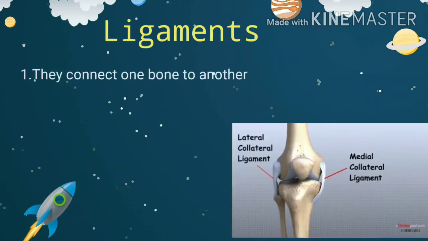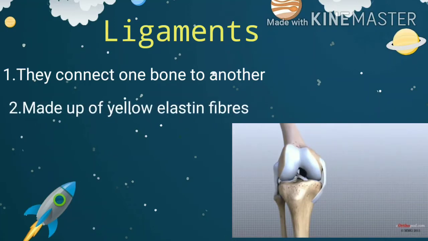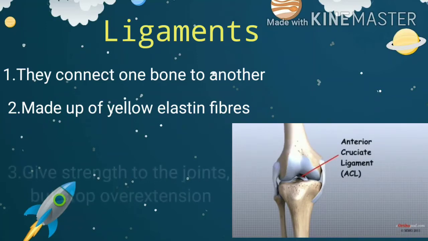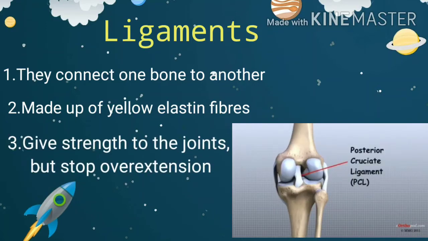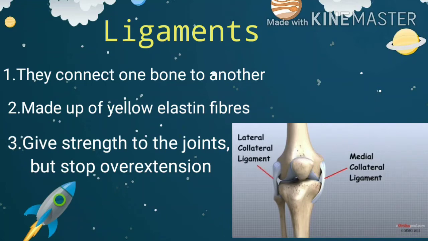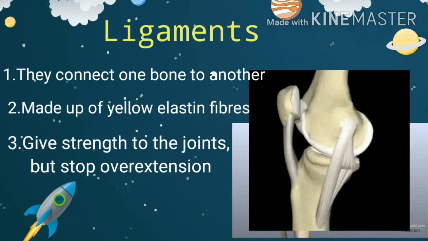Ligaments are a type of dense connective tissue. These are elastic structures made up of yellow elastic fibrous tissue, and their main function is to connect one bone to another. Ligaments are highly elastic as they are made up of yellow elastic fibers, and they have great strength. They allow normal movement between the joints but they stop overextension.